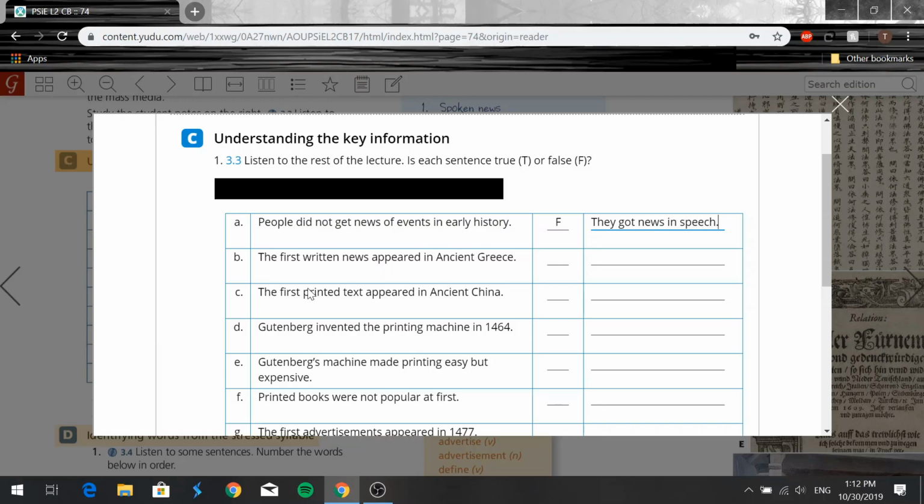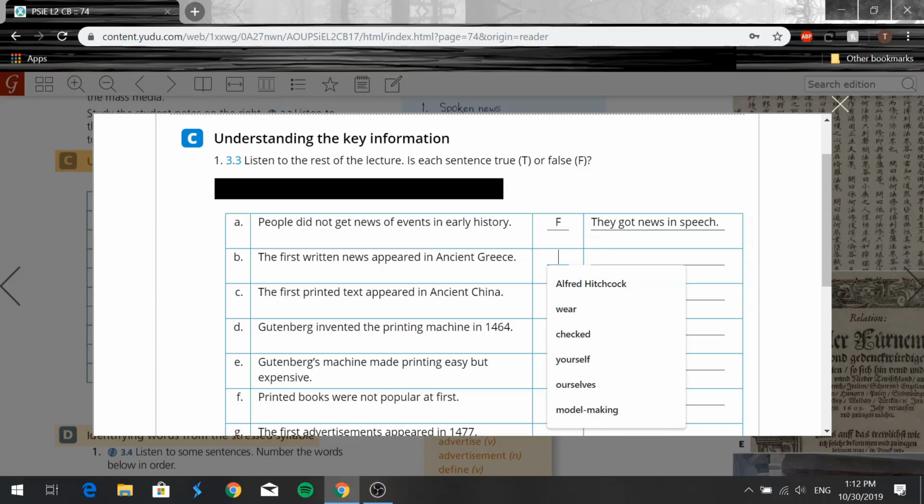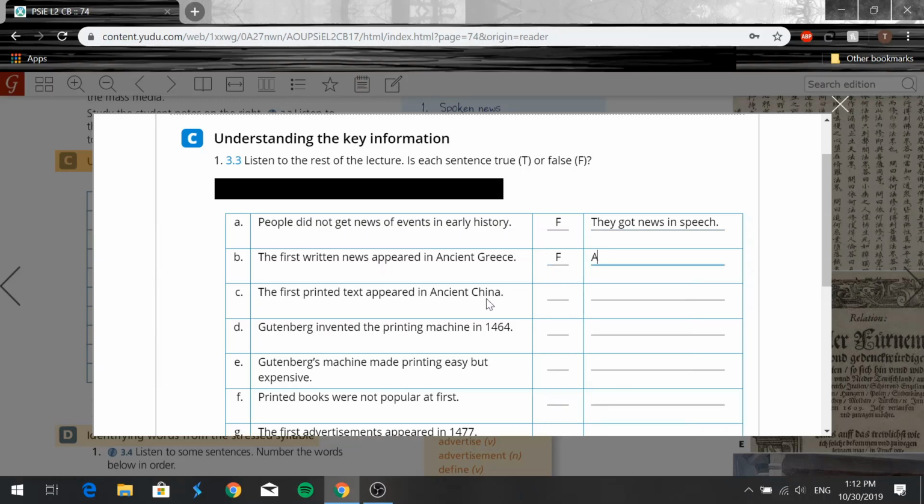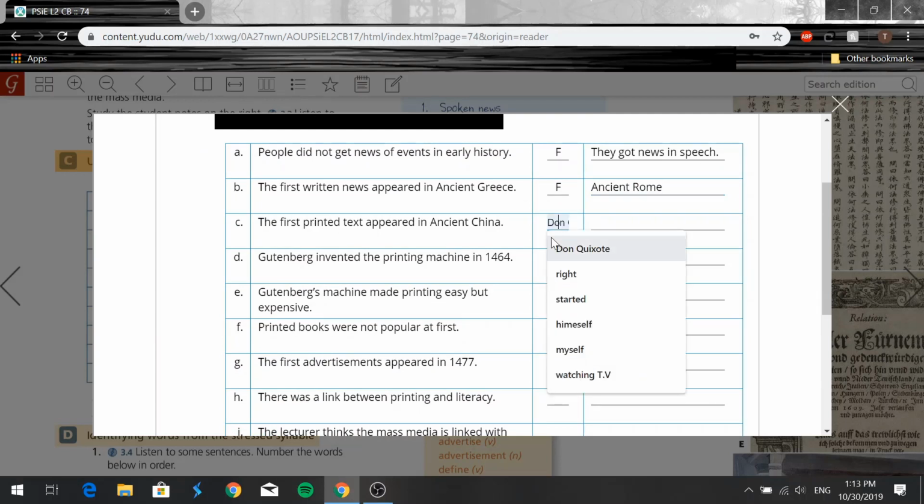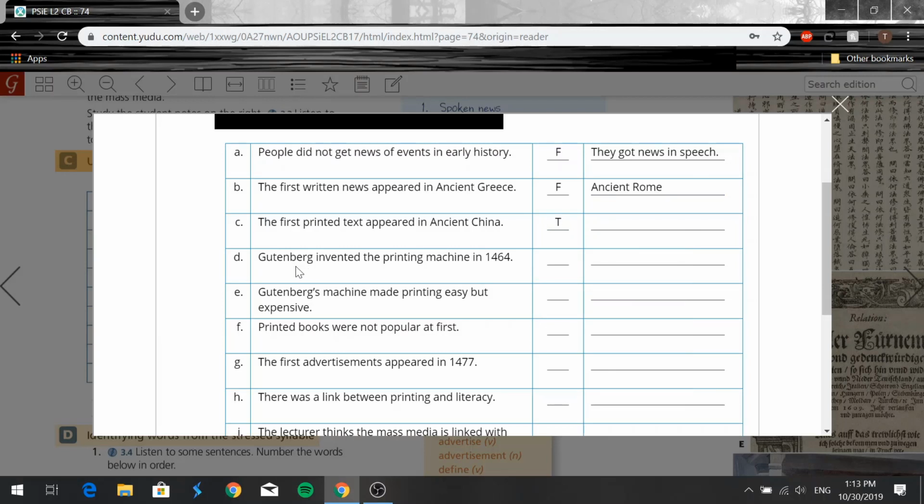Then we have B, the first written news appeared in ancient Greece. This one's also false. It appeared in ancient Rome. So we'll say ancient Rome. Then we have C, the first printed text appeared in ancient China. This one's actually correct. Alright? Then we have D, Guttenberg invented the printing machine in 1464. Well, if you had notes down, you'd know that this is false. He invented it in 1446, right? And not 64.